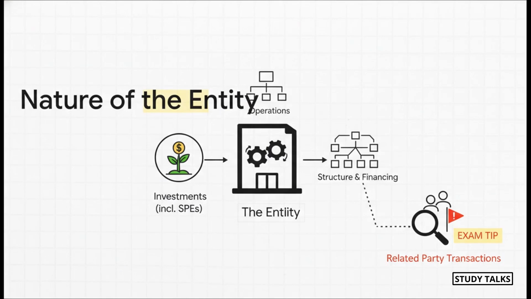Next up, step 2, the nature of the entity. So now we're looking inside. How do they actually operate? Who owns the company and who's in charge? What are they investing in? How are they structured and financed? And hey, listen up, because this is a huge exam tip. Understanding the ownership and structure, that's your number one way to sniff out related party transactions. Complex structures should be a giant red flag for you because that's often where the hidden problems are.